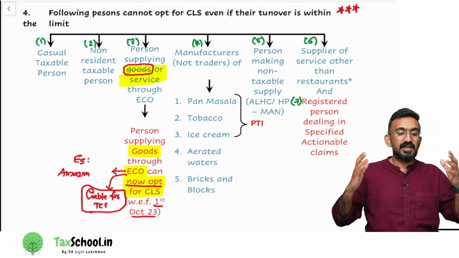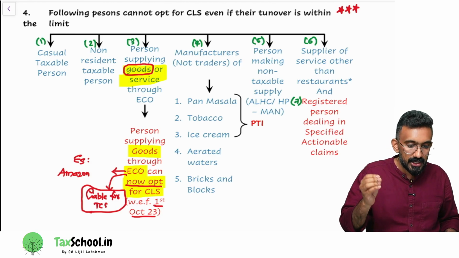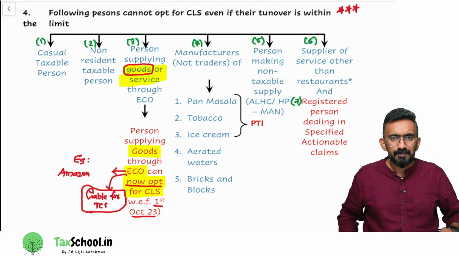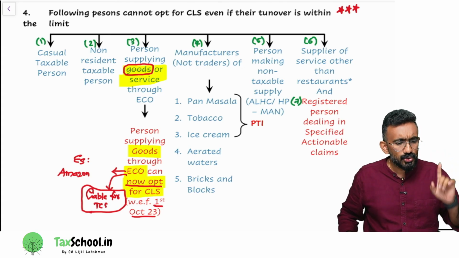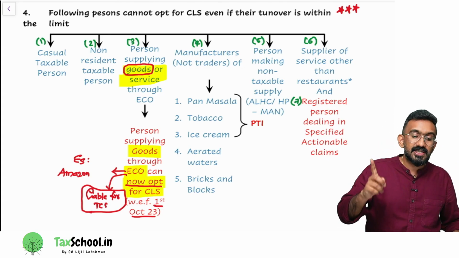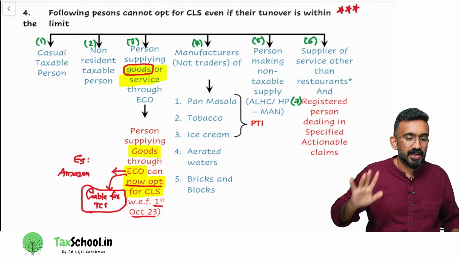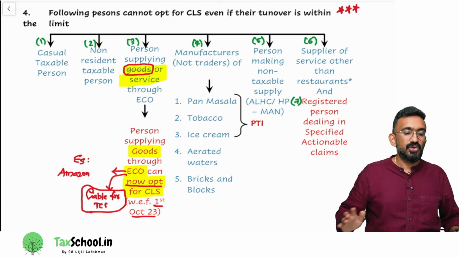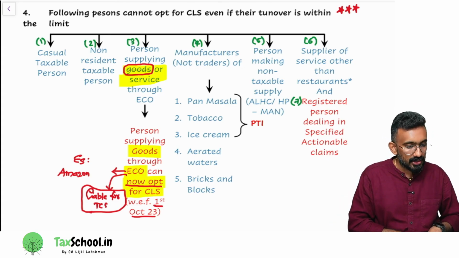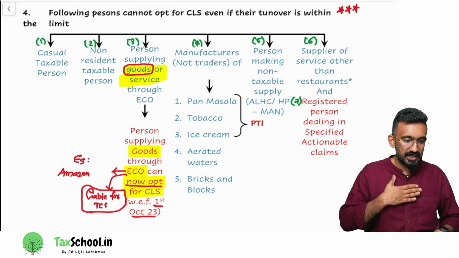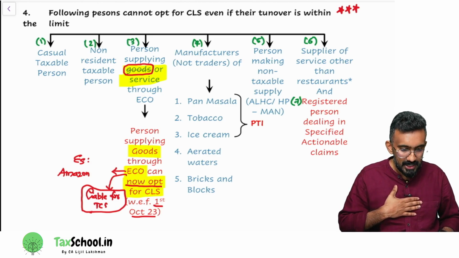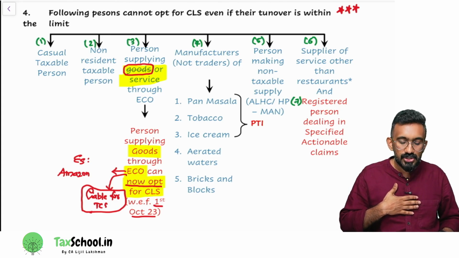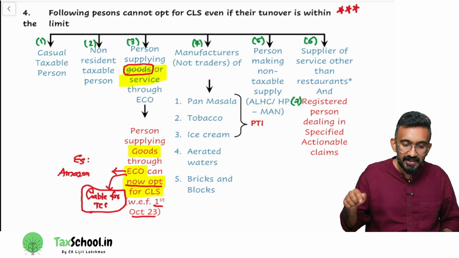Then what change did they make? On 1st October 2023, they came and said, see Amazon, you do one thing: you restrict them from making interstate supply. Can Amazon restrict some seller from making interstate supply? Yes. Say I'm a seller under composition levy scheme, selling from Kerala. If I'm under composition levy scheme, where should I sell? I should sell only within Kerala.